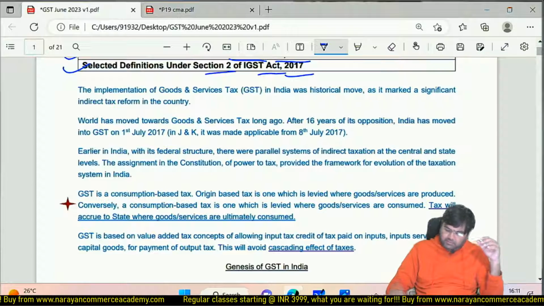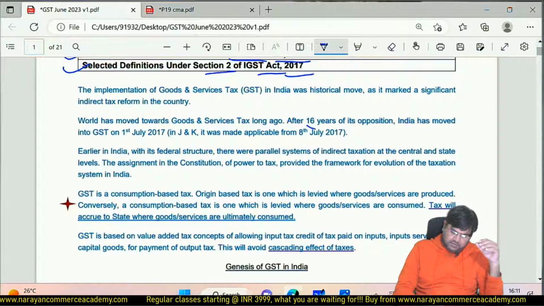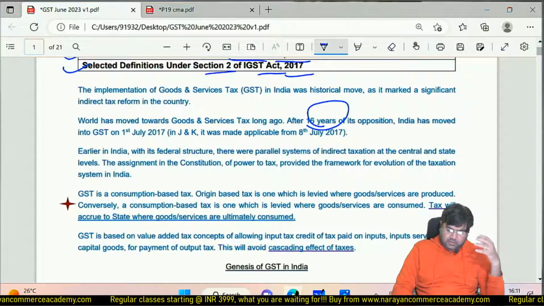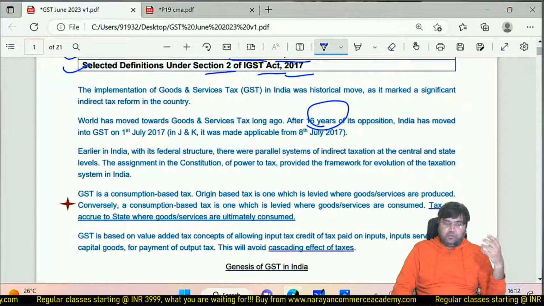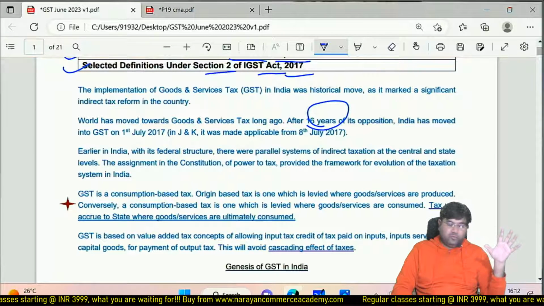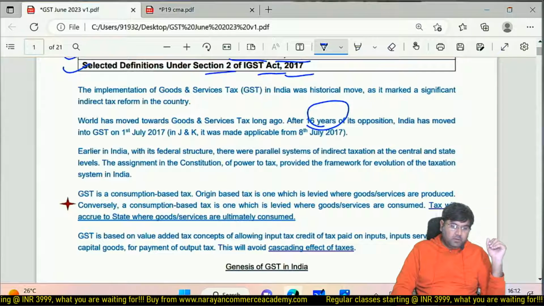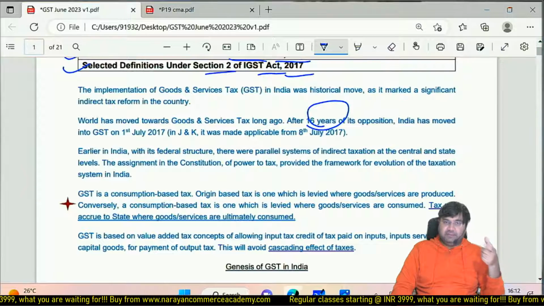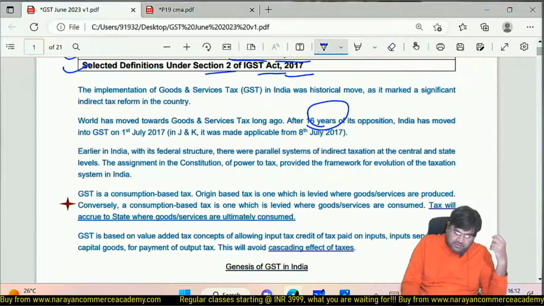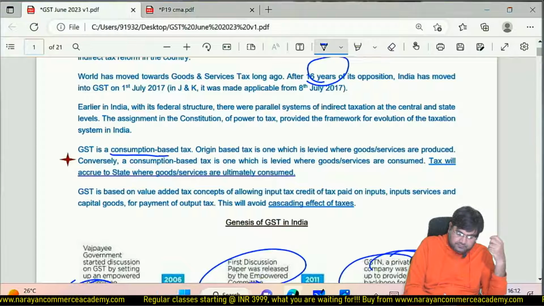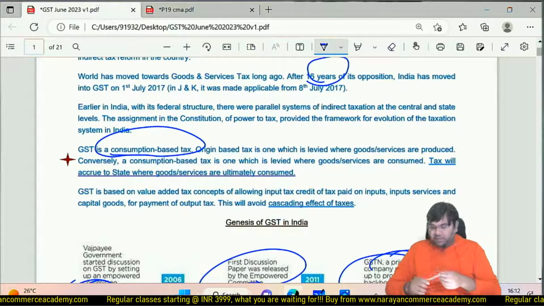So GST was implemented after 16 years. And in India, because of the federal structure, you are aware there is a separate central government and state-wise different governments. So to implement GST, they finally decided that GST is going to be a consumption-based tax. What is a consumption-based tax?